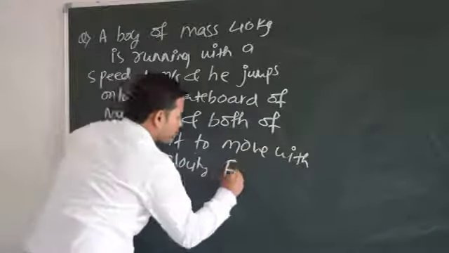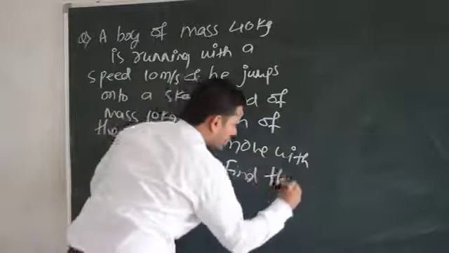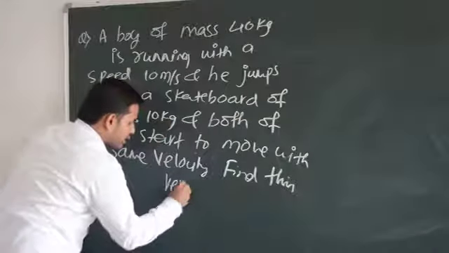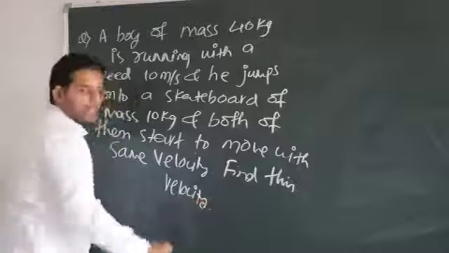Okay, find this velocity. Very important question which is already discussed in NCERT as an example problem.